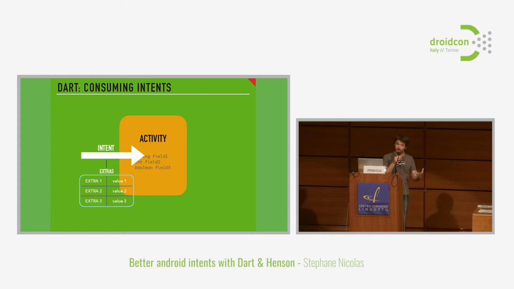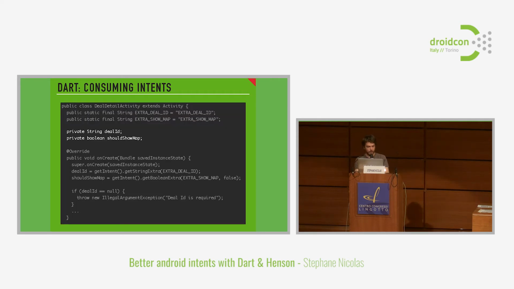It's that they are not typed, which means that you will receive value1, value2, and value3, usually not very strongly typed. And also you have to know the keys by which the values are named inside the map. Let's look at what it gives on the deal detail activity. So very basically, you will define the two fields, deal ID, and whether or not you should show a map for this deal.